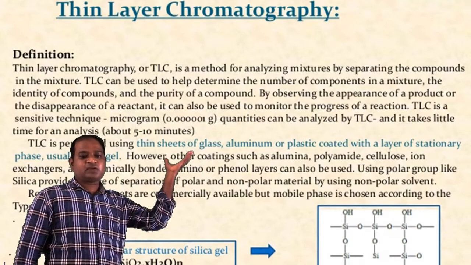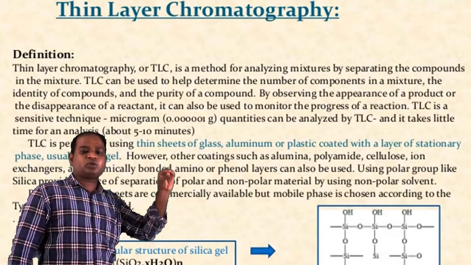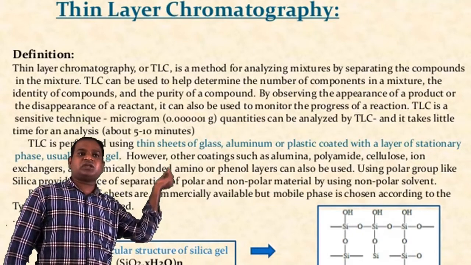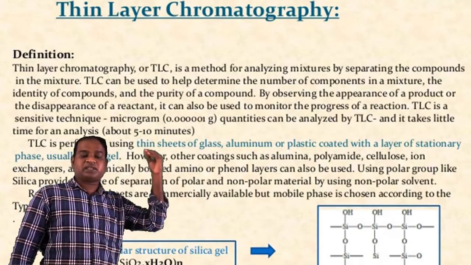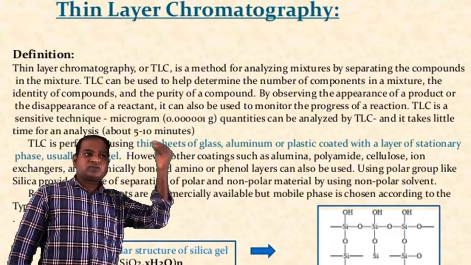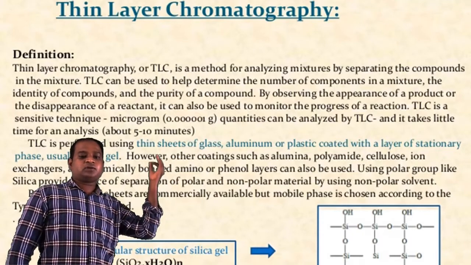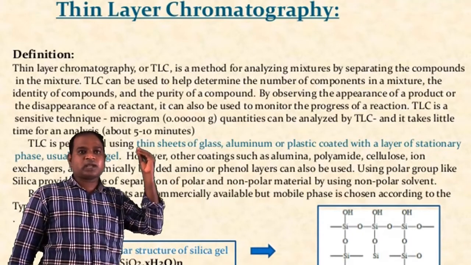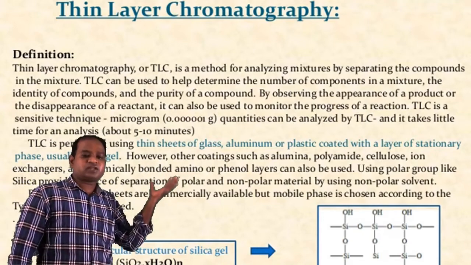TLC is a most sensitive technique. Here, sensitive means that a minute amount of sample can be separated using TLC. But in paper chromatography, you have to apply somewhat more sample compared to TLC. In TLC, micrograms can be analyzed and it takes little time for the analysis.